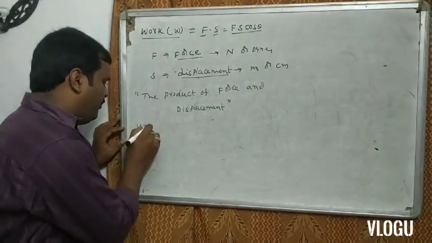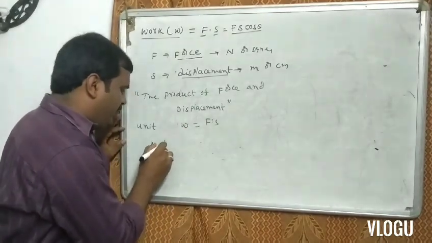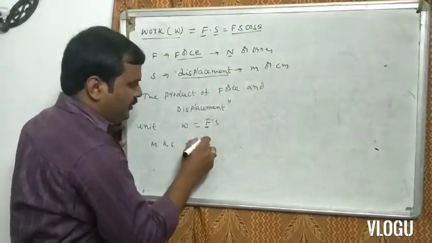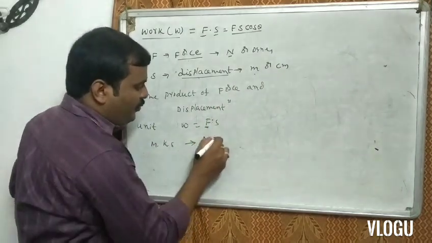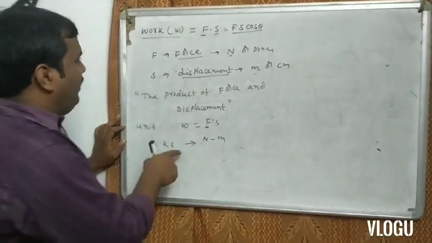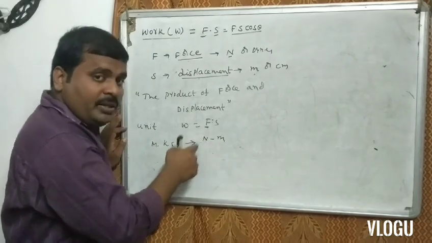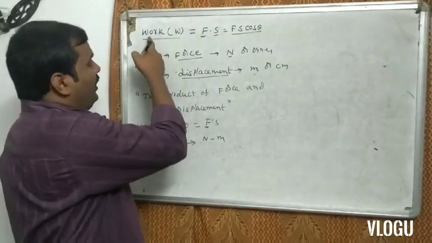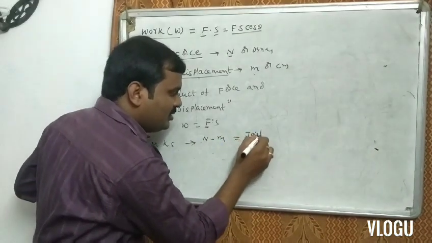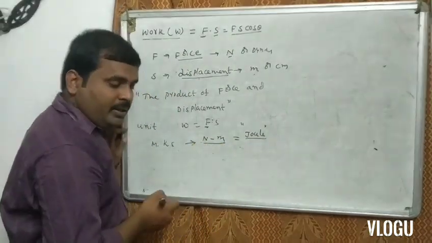Next one, what is the unit of work? Work W is equal to Fs. In MKS, the unit of F is Newton and the unit of S is meter. Finally, Newton meter is the unit of work in the MKS system. This Newton meter is also called joule. Joule was a great scientist. Joule is nothing but Newton meter.